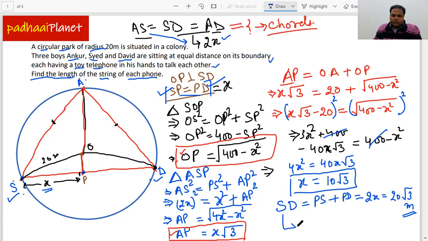And this is also equal to AD, which is the distance between Ankur and David, and that is also equal to AS, the distance between Ankur and Syed. So this is how we have solved this question, and it was very simple.